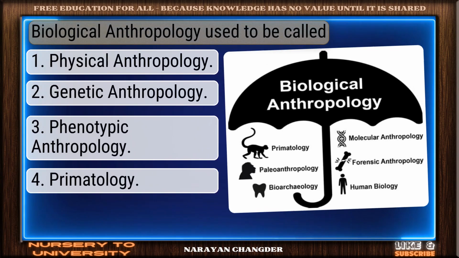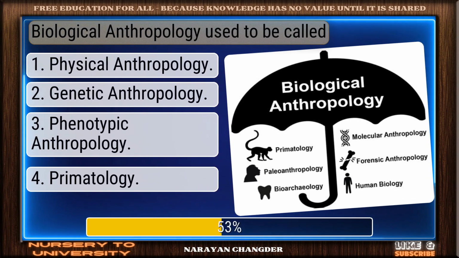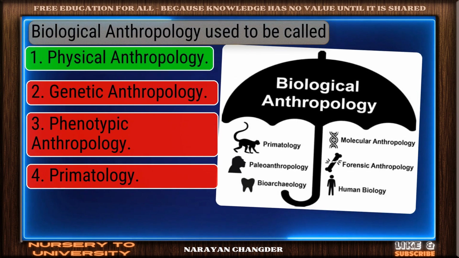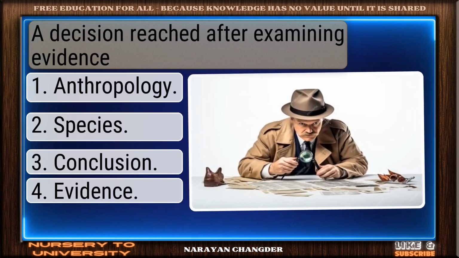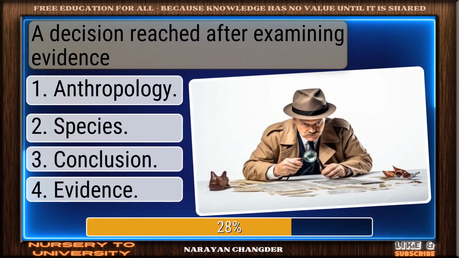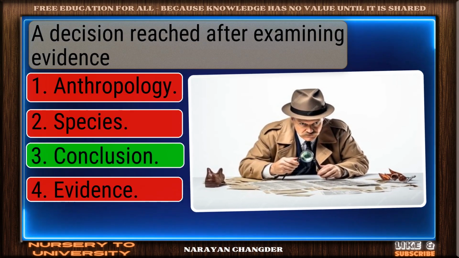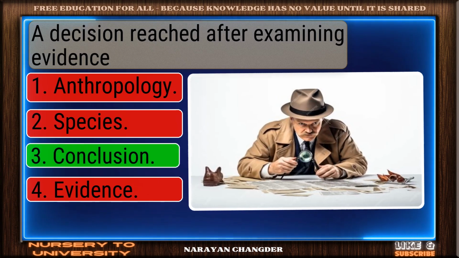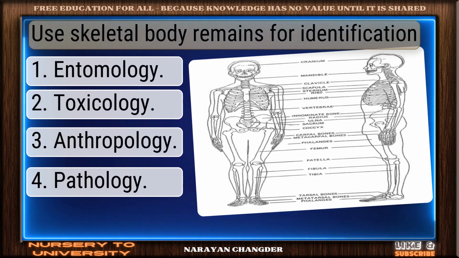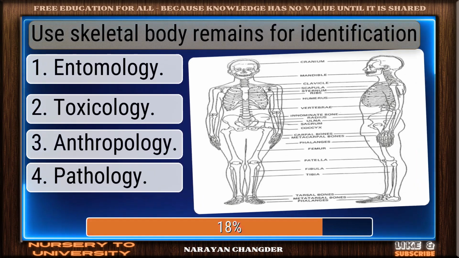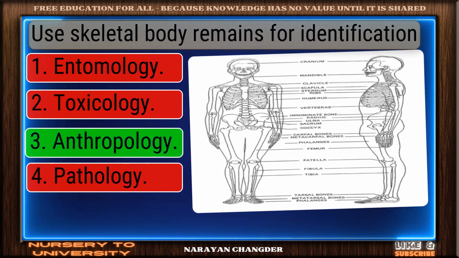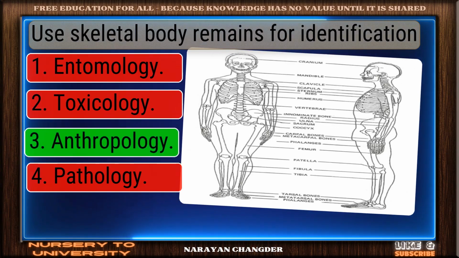Biological anthropology used to be called. Clear logic. Your choice, physical anthropology, is sound. A decision reached after examining evidence. Smart move. Conclusion is an accurate answer. Use skeletal body remains for identification. You chose anthropology, and it is correct.